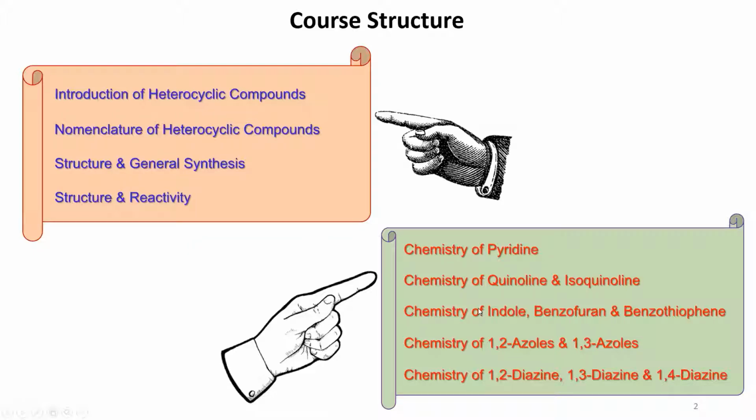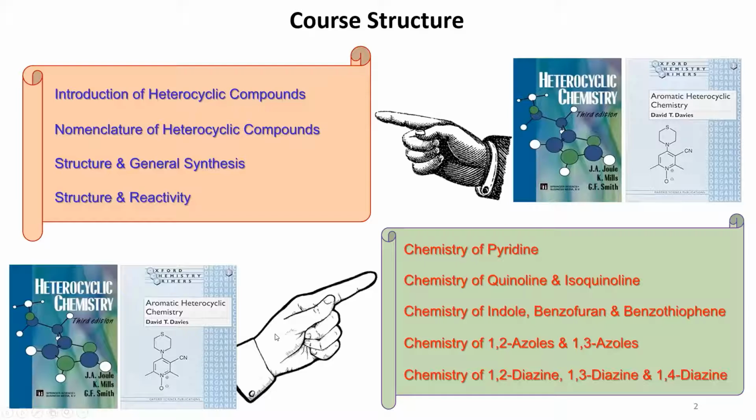What book should we follow? That is a very important question. In general chemistry, you can look at Clayden. You have a heterocyclic chapter there, you can go through. But very specifically, I'll tell you about the book of heterocyclic chemistry by Joule, Mills, and Smith.